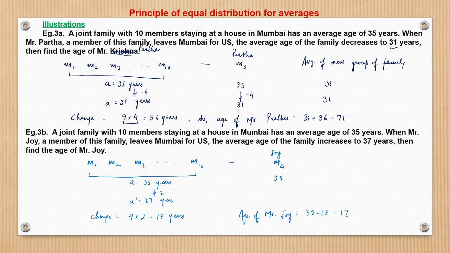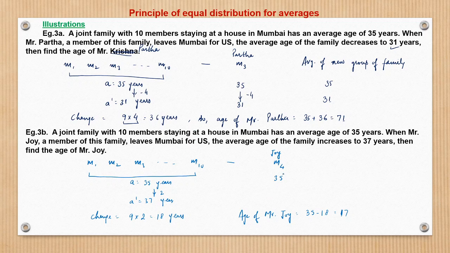So basically, see what is happening actually. Whatever the surplus or whatever the deficit is, that is getting distributed equally among all the remaining members. So here, if we see backwards, Joy of age 17 from a family of average age 35 leaves the family. So what happens? When Joy leaves, he's contributing 18 years. So that extra 18 years is getting distributed over the remaining members, right?